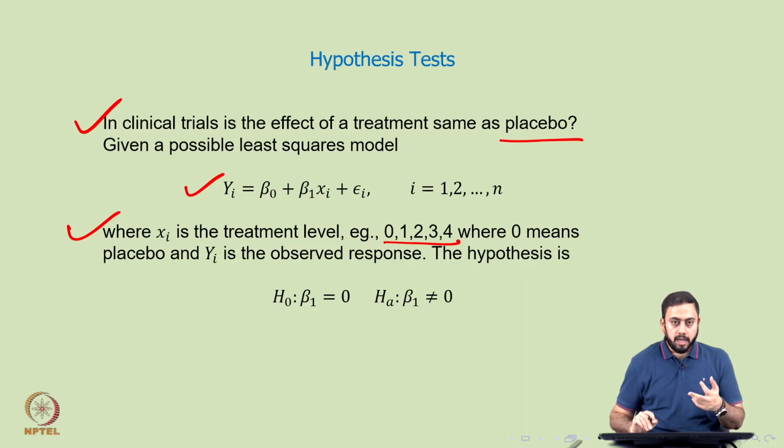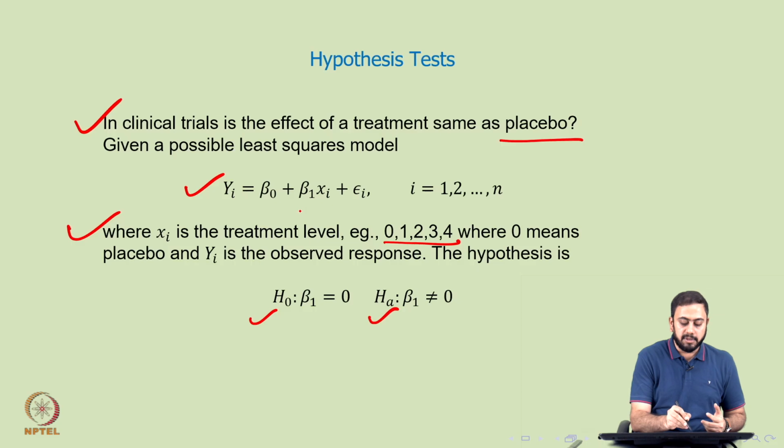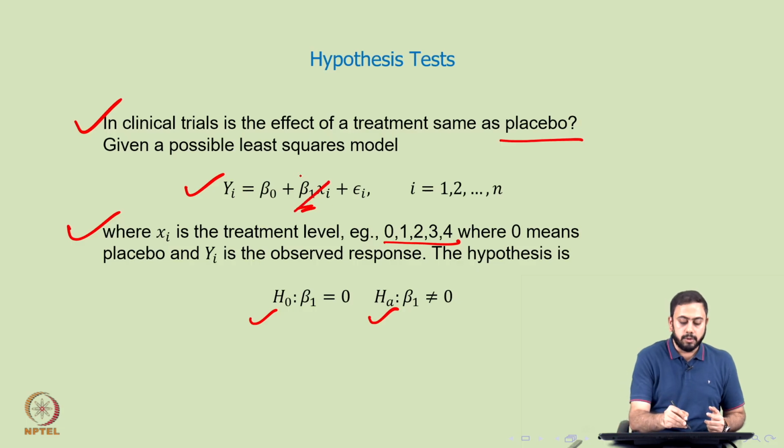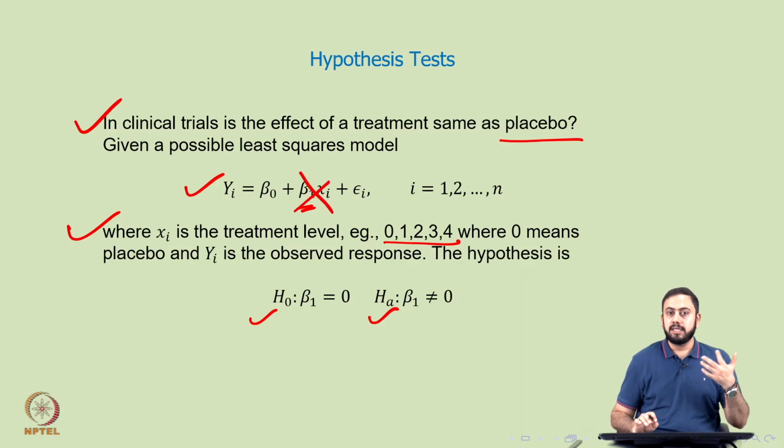Now, here I can make a very simple hypothesis: my null hypothesis could be beta 1 equals 0 and the alternative could be beta 1 is not 0. So, first let's understand what would happen if beta 1 is 0. If you come back to this equation, if beta 1 is 0, it means that there is no effect of xi on yi, because this entire quantity would reduce to 0. So, if beta 1 is indeed 0, there is no effect of xi on yi, whereas if beta 1 is not 0, there would be a significant impact of xi on yi.